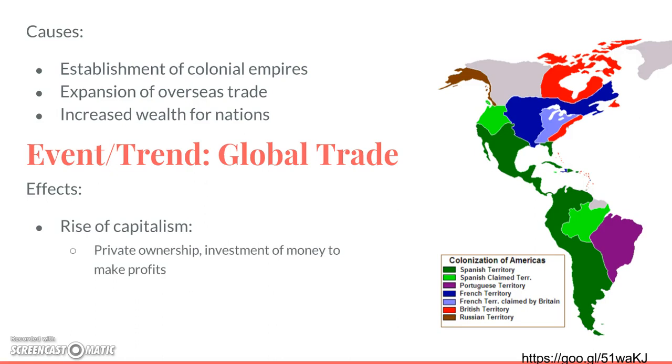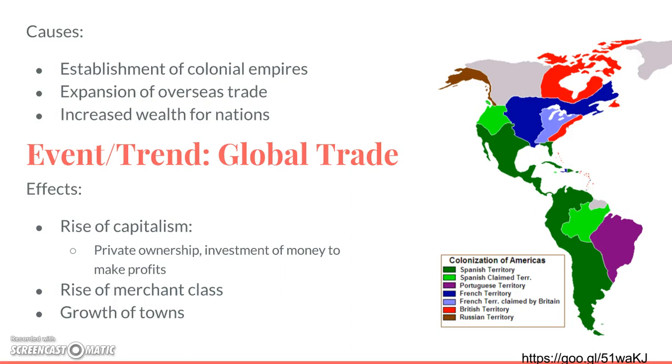Remember, that's another one of your vocab words, and we're going to refer to capitalism as private ownership and also investment of money to make profits as an economic system. Because there's a lot more trading going on, more people are investing in companies, more people are trying to sell those goods that the companies bring back from different parts of the world. Finally, there's a rise in the merchant class. And the merchant class is able to buy and sell products. They become very wealthy and very influential.